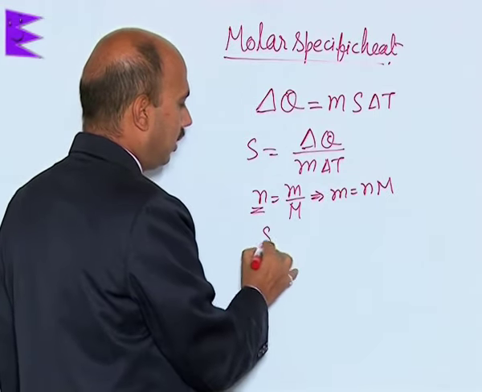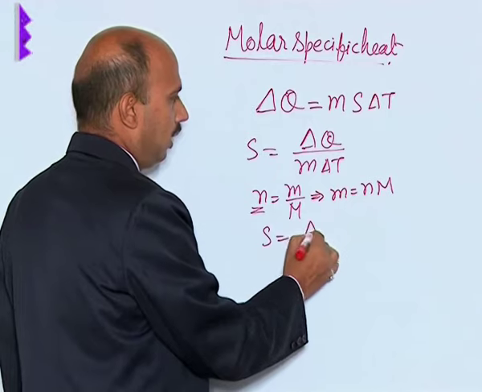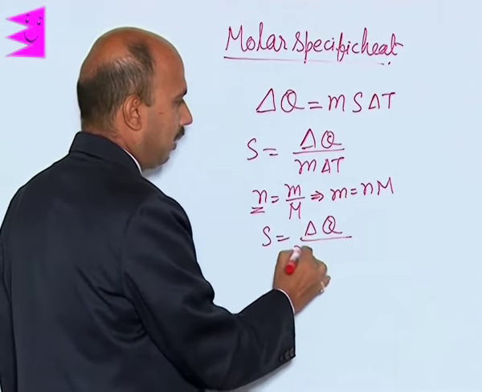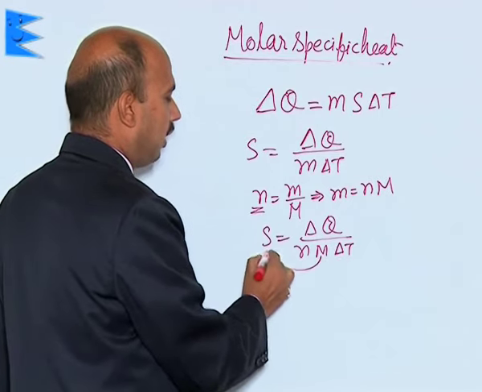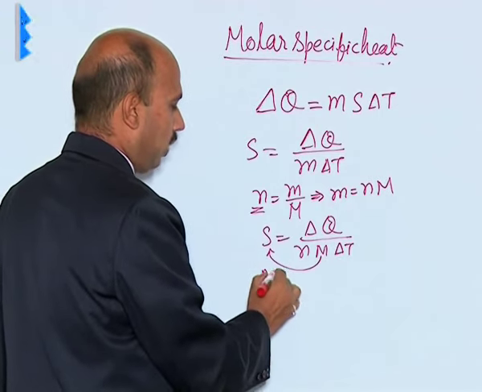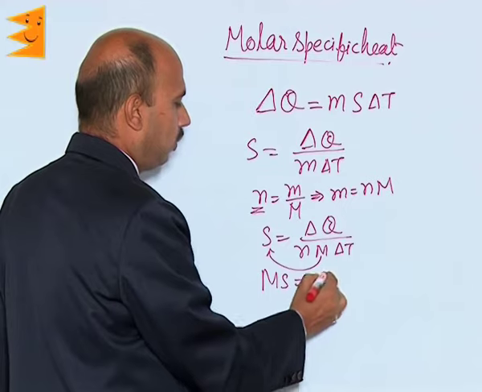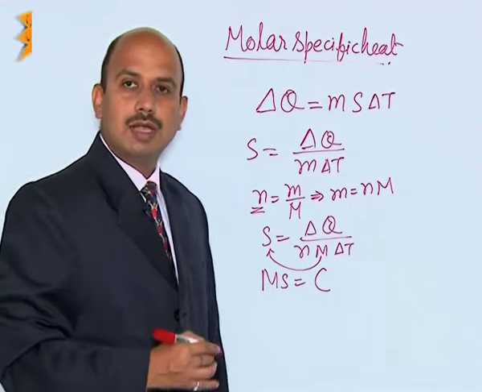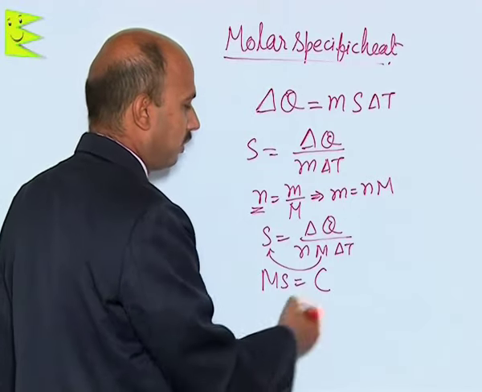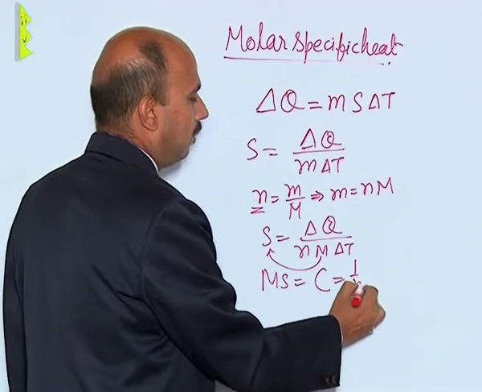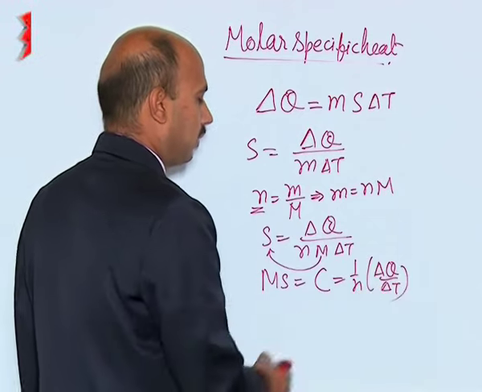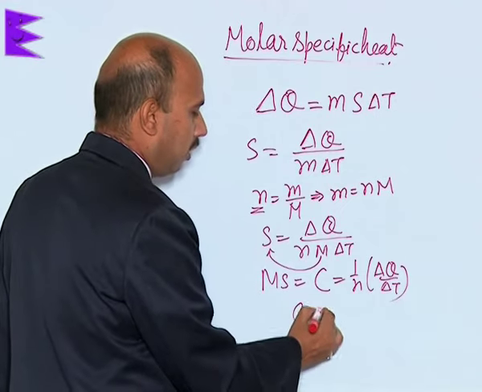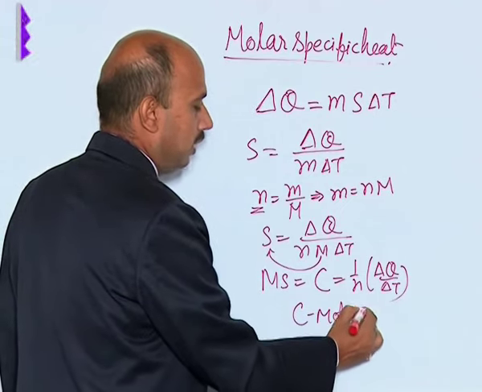Now, we can write S is equal to delta Q divided by nM delta T, and taking M to this side, M S is given by capital C, the symbol for molar specific heat. It can be written as C equals 1 upon n, delta Q upon delta T. So, this C is called molar specific heat.